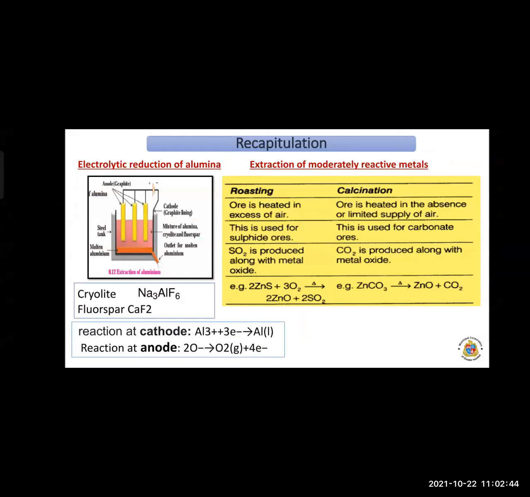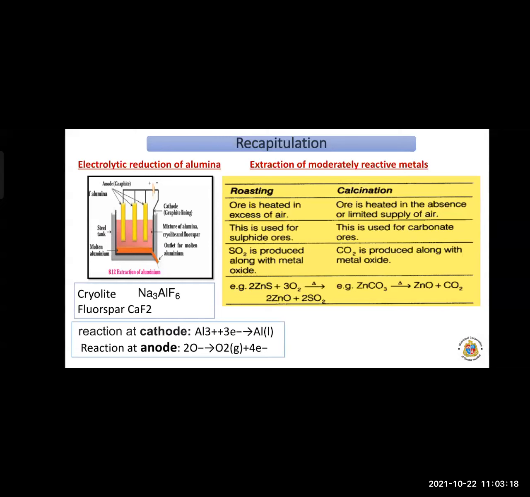Electrolytic reduction is the electrolysis process where the molten mixture of alumina has a temperature of 2000 degrees Celsius. We have to lower this temperature to about 1000 degrees Celsius, so we add cryolite and fluorspar to lower the temperature of the mixture of molten alumina. So it lowers the temperature from 2000 degrees Celsius to 1000 degrees Celsius.